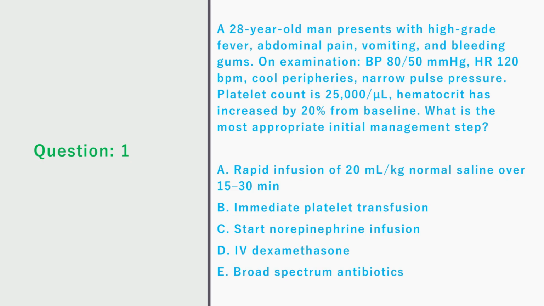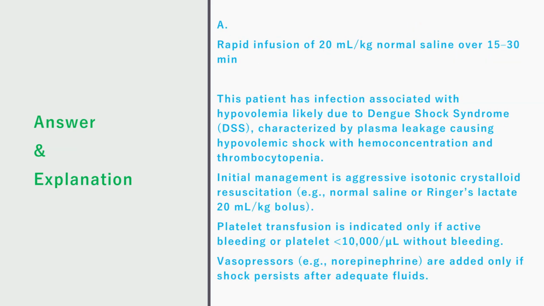A. Rapid infusion of 20 milliliters per kilogram normal saline over 15 to 30 minutes. B. Immediate platelet transfusion. C. Start norepinephrine infusion. D. Intravenous dexamethasone. E. Broad-spectrum antibiotics. Correct answer is A. Rapid infusion of 20 milliliters per kilogram normal saline over 15 to 30 minutes.